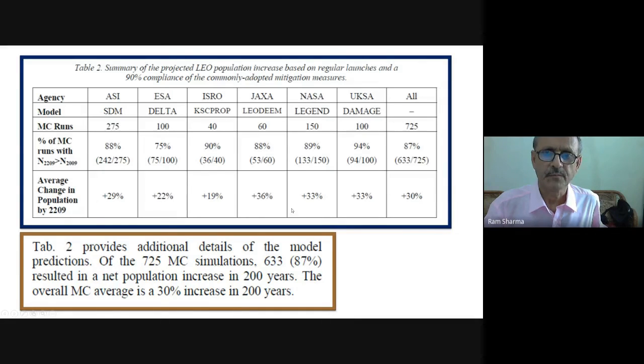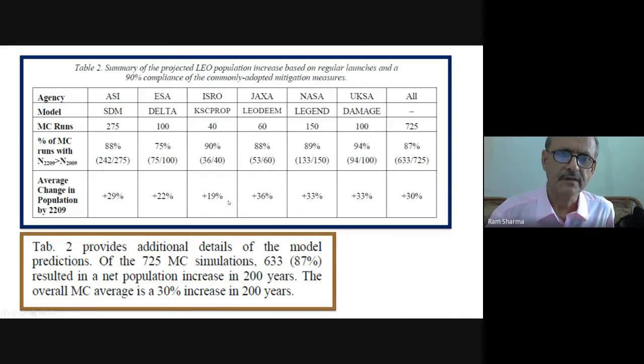For the average change in population, we have said the minimum, but the average is around 30%, because other groups have said 33, 33, 33, 36, 29. ESA has said 22, so we are close to this in terms of population.